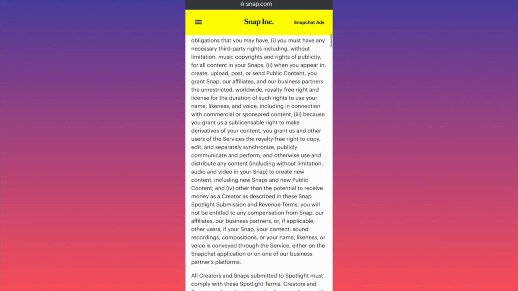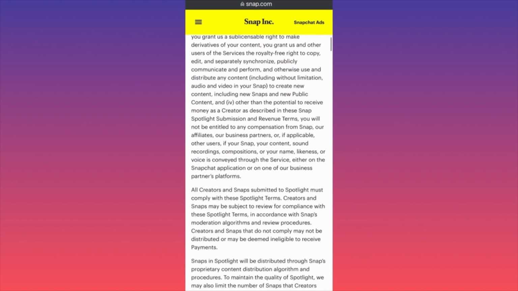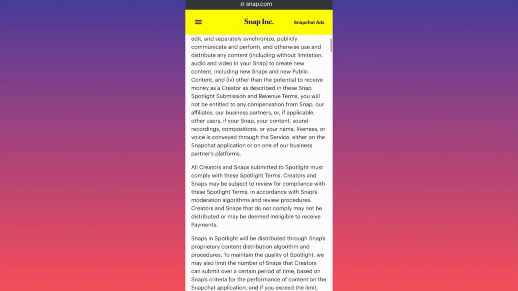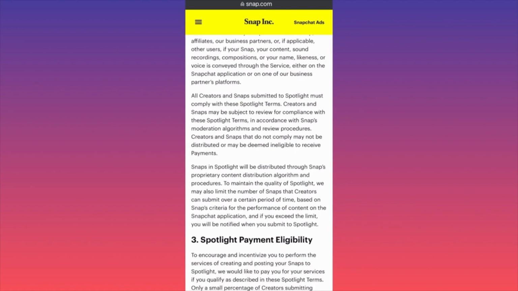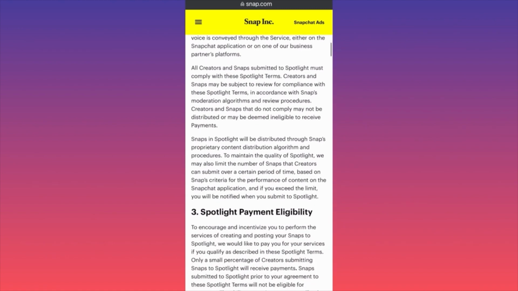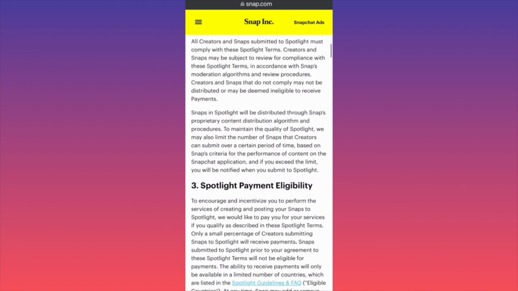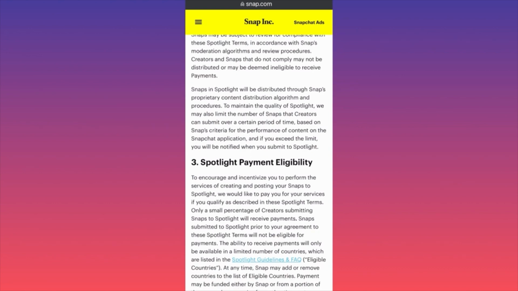So obviously, guys, they're hitting very hard on reused content or content that was created by somebody else and you don't have rights to that. Okay, all creators and snaps submitted to Spotlight must comply with the Spotlight terms. Creators who did not comply, according to Snap moderator algorithms, may not be distributed and may be deemed ineligible for payments.